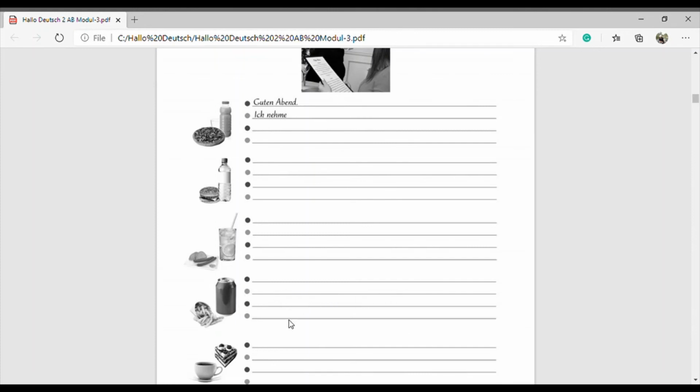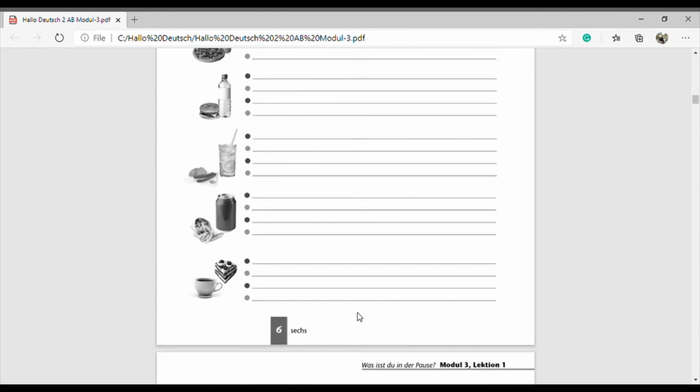Okay. Und was trinken Sie? Then eine Cola. Then here in this picture we are having Kuchen and then we can say Torte also. Yeah, and then Kaffee. So Guten Abend. Then ich nehme ein Stück Torte, or we can say ich nehme ein Stück Kuchen. Und was trinken Sie? Einen Kaffee.